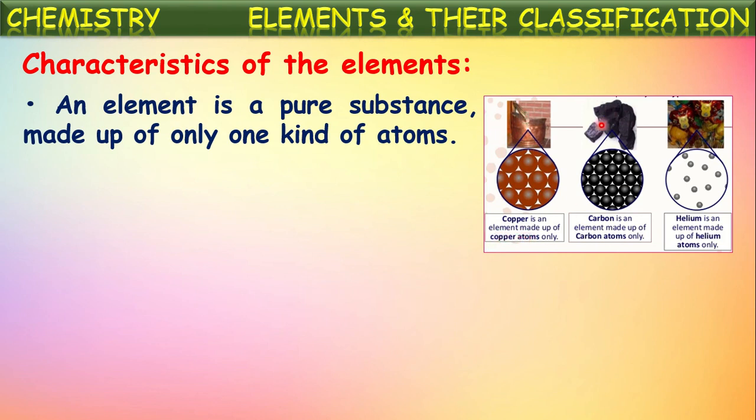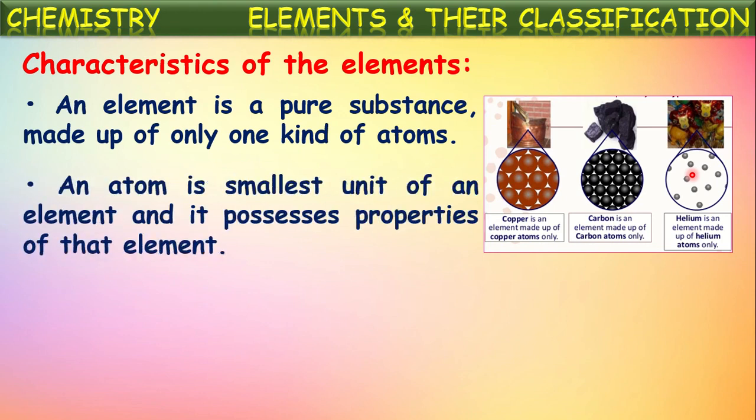And take another element, carbon, like coal or diamond: whatever is made up of carbon contains only carbon atoms. If you see another element like the gas helium, it is made up of only helium atoms. In this way, a substance which is made up of only one kind of atoms is known as an element.